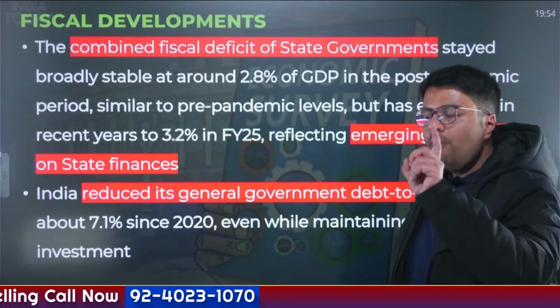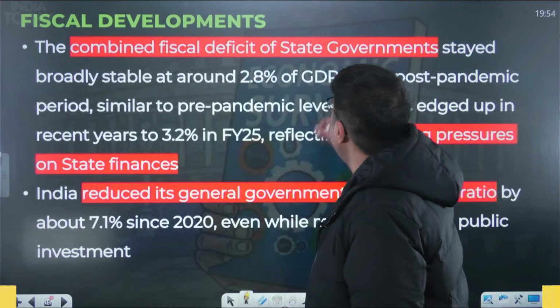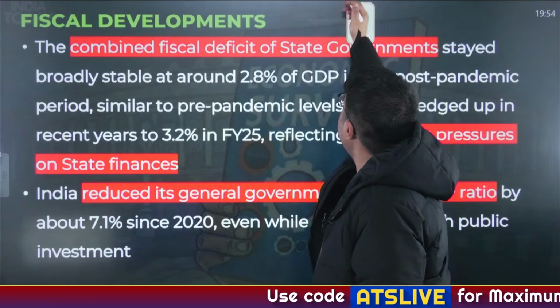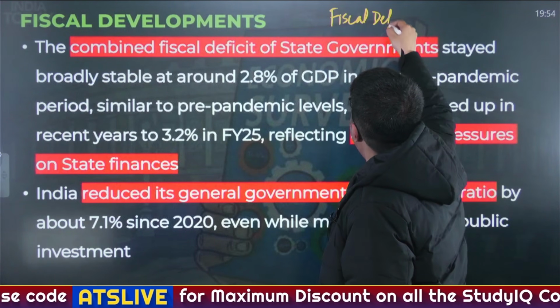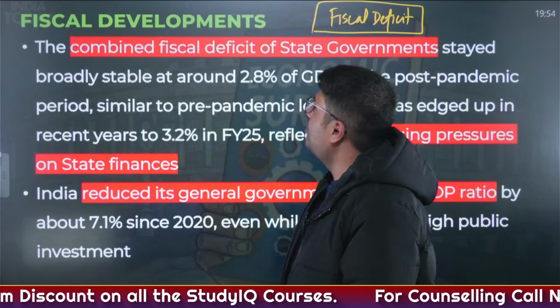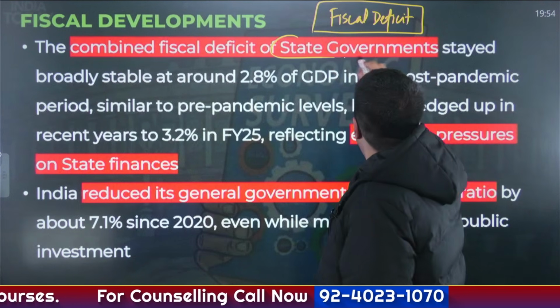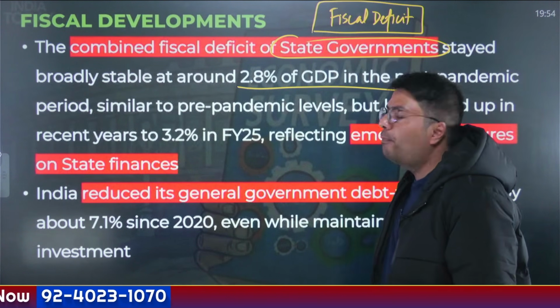Now, I told you one of the important policy prerogatives of the union government is to reduce the amount of borrowing it does, which is highlighted by the figure called the fiscal deficit. If the fiscal deficit is high, it ultimately adds to the inflation levels in the economy. When you combine the fiscal deficit of all the state governments, this has broadly stayed at 2.8% in the post-pandemic period.